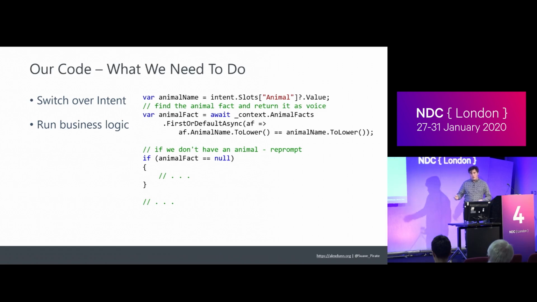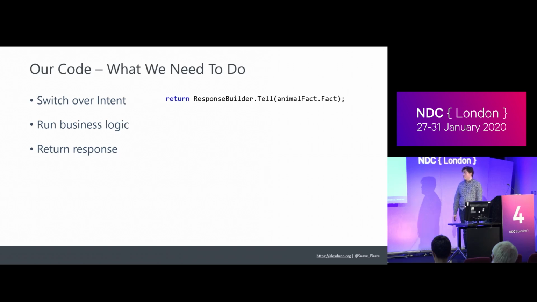In this case, we're going to use Entity Framework. So I'm just grabbing a reference to my database context. And basically pulling out the single animal by the name. And then if we have one, we build a response. And we can use tools for that, SDKs that make it a little bit easier so we don't have to build this giant model in our C# code. So in this case, I'm using Tim Hewer's Alexa.net SDK for this specific example and just saying, tell them the fact, which is just going to return the audio.